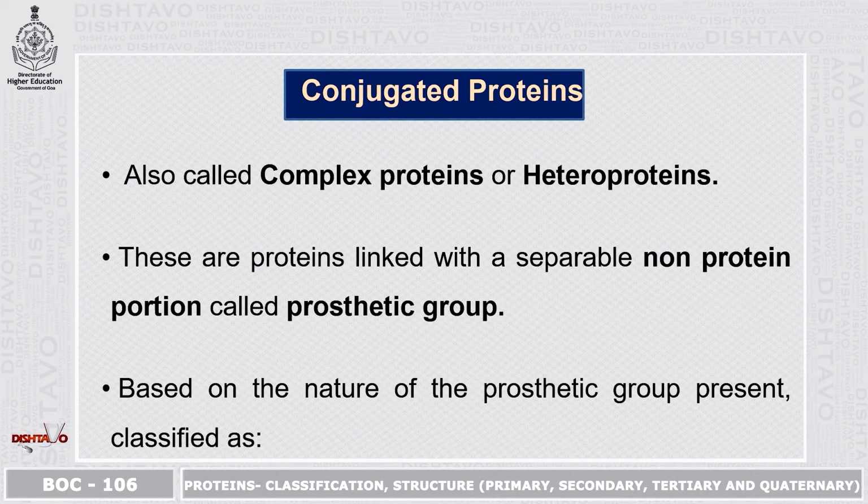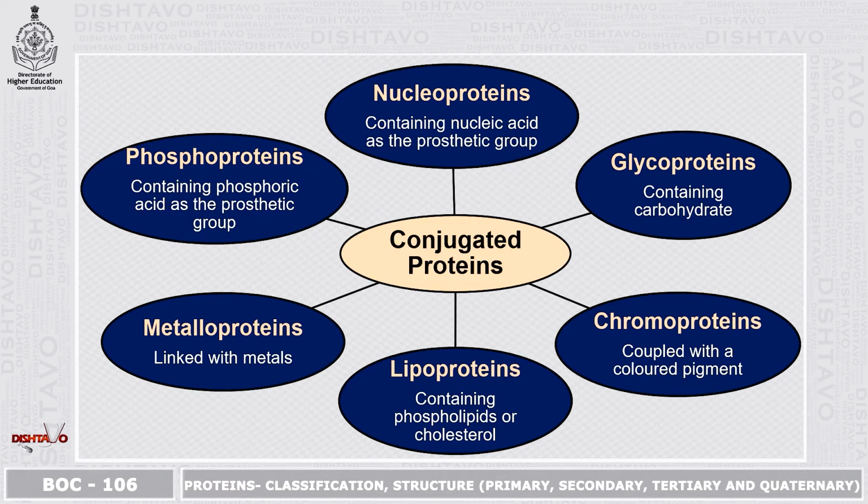Conjugated proteins. Conjugated proteins are also called as complex proteins or heteroproteins. These are proteins linked with a separable non-protein portion called prosthetic group. Based on the nature of the prosthetic group present, these are classified as nucleoproteins.